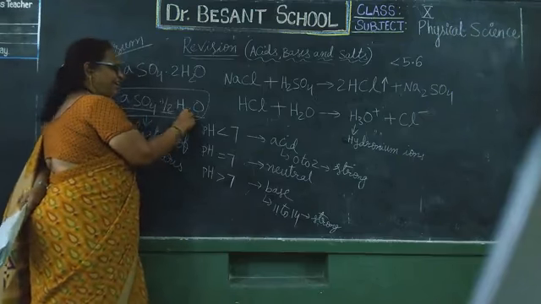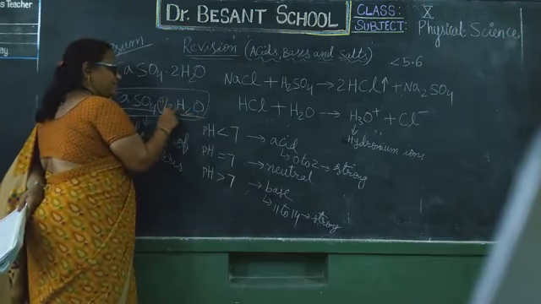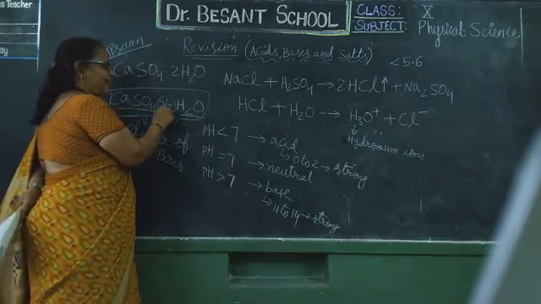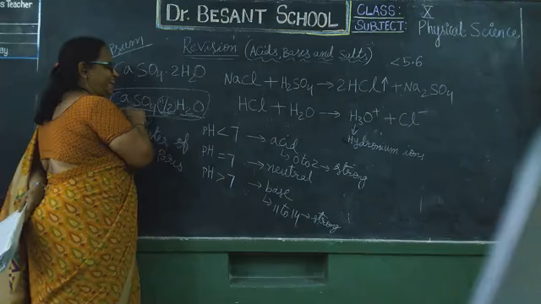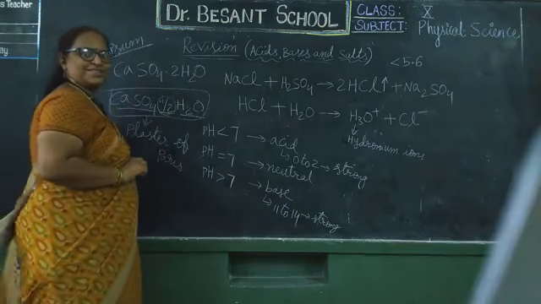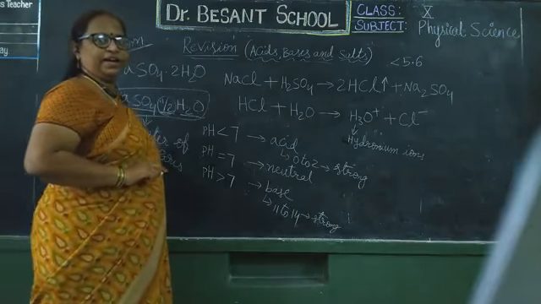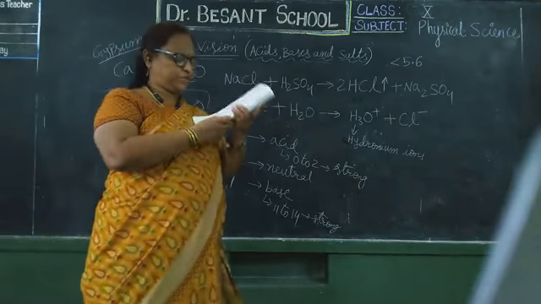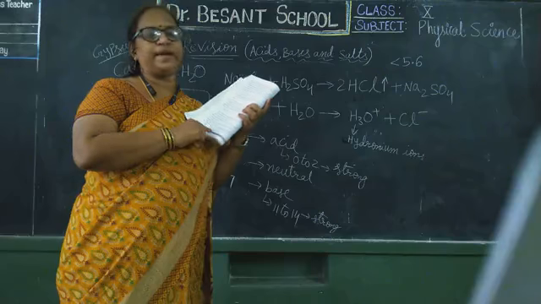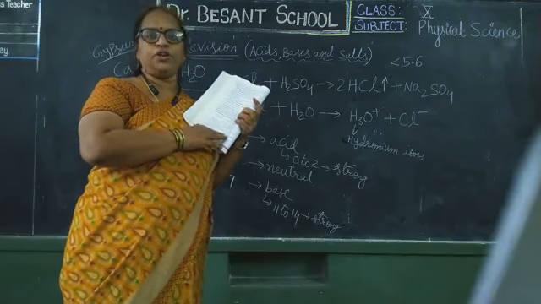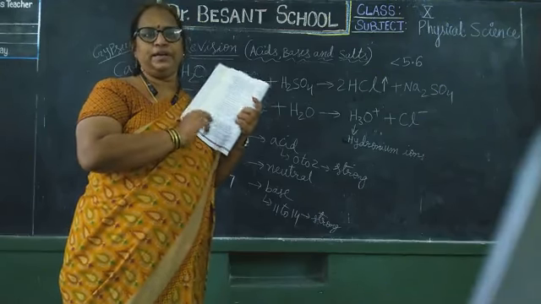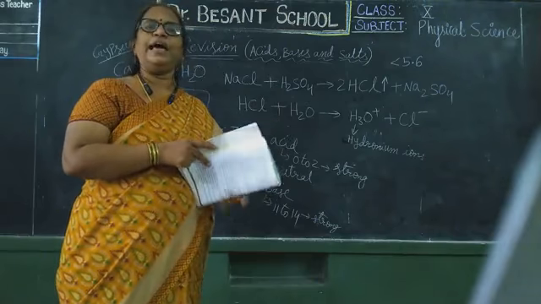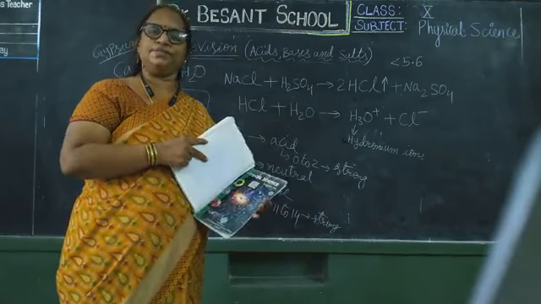Hydrate is water and hemi means half. So calcium sulfate hemihydrate is plaster of Paris. Okay, children? And here how this plaster of Paris is formed and the uses of plaster of Paris are given, which you already read. This is briefly our chapter, acids, bases and salts. Thank you.